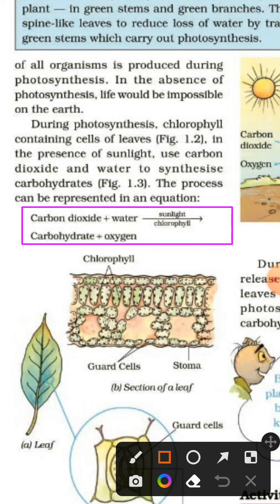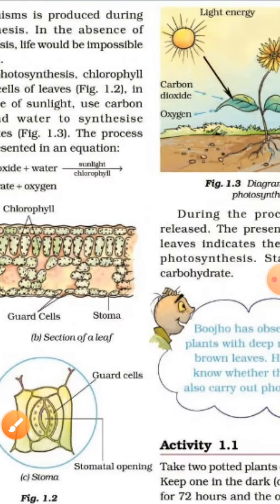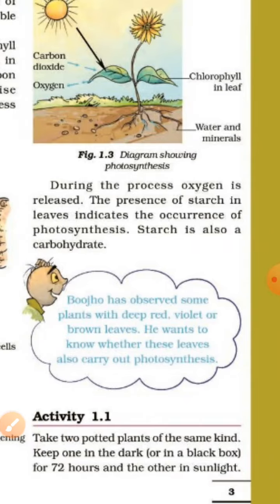Carbon dioxide plus water, in the presence of sunlight and chlorophyll, gives carbohydrates plus oxygen. During the process, oxygen is released. The presence of starch in the leaves indicates the occurrence of photosynthesis. Starch is also a carbohydrate.